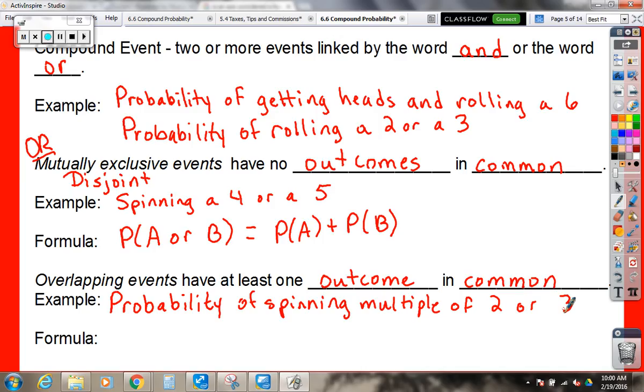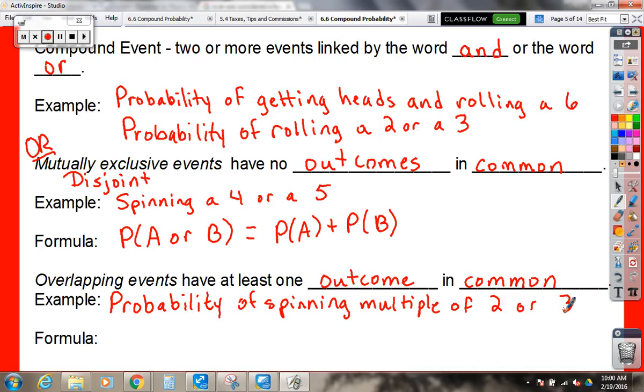Can you think of any? 6. 6 is a multiple of 2 and 3 at the same time. What else? Just 6. Yeah, if you're talking about a spinner that's a 10. Is it 2 or 3, or is it 2 and 3? Still or, it's spinning a multiple of 2 or 3.